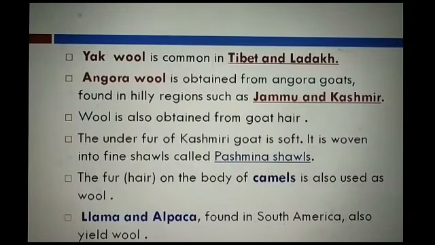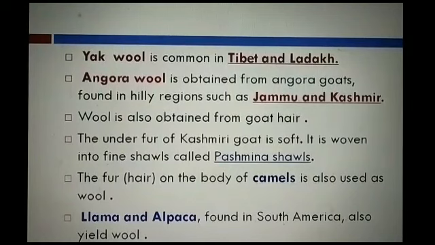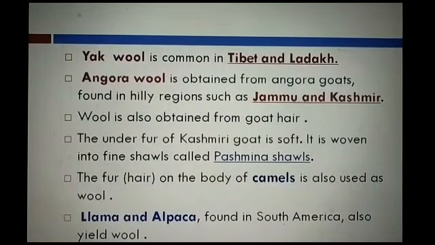Wool is also obtained from goat hair. The under fur of the Kashmiri goat is soft. It is woven into fine shawls called Pashmina shawls, prepared from the fur of the Kashmiri goat, and the Pashmina shawl is very soft.